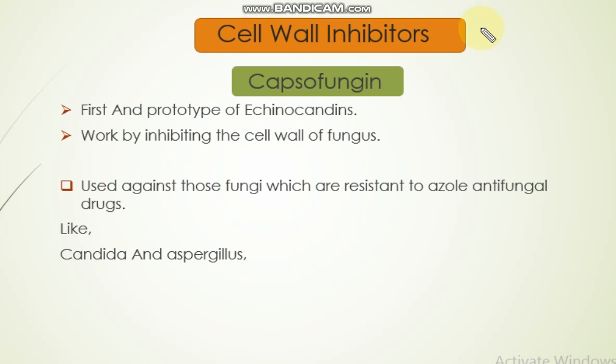And the most important examples of simple cell wall inhibitors are Caspofungin, Micafungin, and Anidulafungin. But in today's tutorial, we will only discuss Caspofungin. So what is Caspofungin? Caspofungin is the first and prototype of the echinocandins. Caspofungin belongs to the echinocandin antifungal drugs, and echinocandins are a class of antifungal drugs which act on the cell wall of the fungal cell. And Caspofungin is the first studied echinocandin drug and the prototype of the echinocandins.